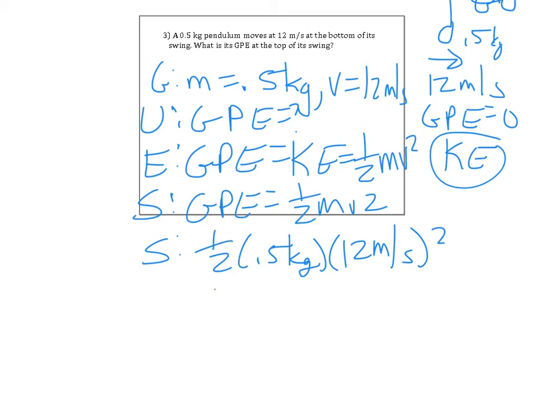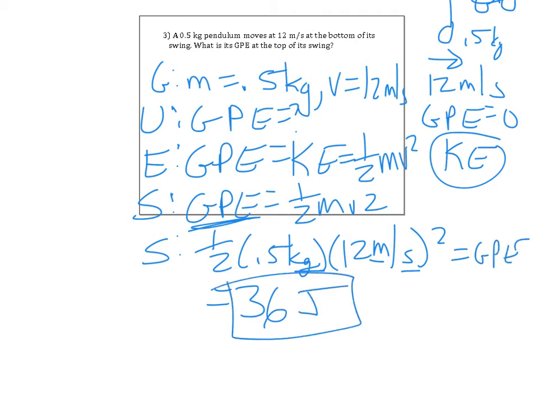So this is equal to 36. And again, kilograms, meters squared per second squared, that is my GPE, and so that's equal to joules. Okay. Halfway. Let's go to the next.